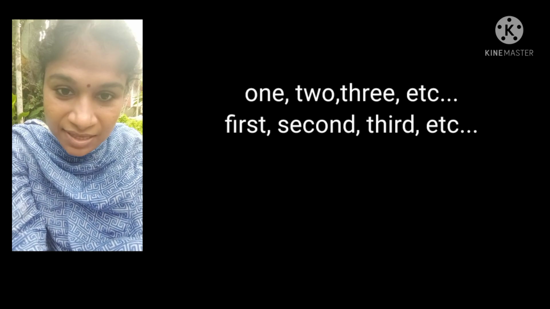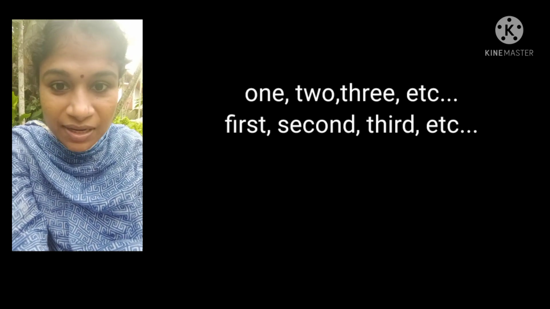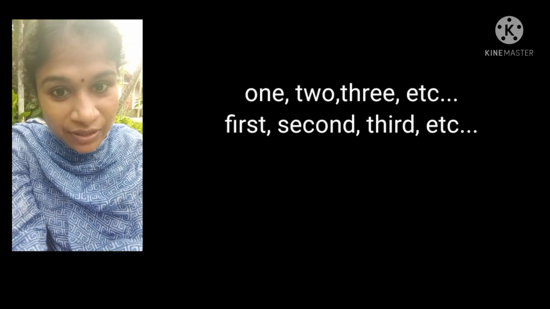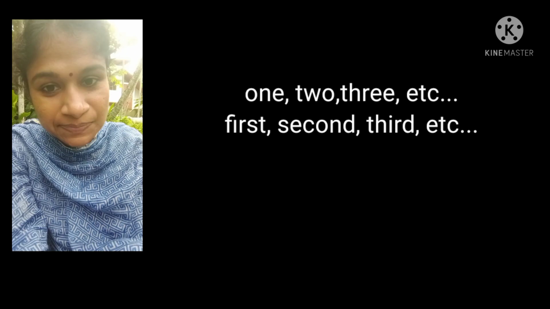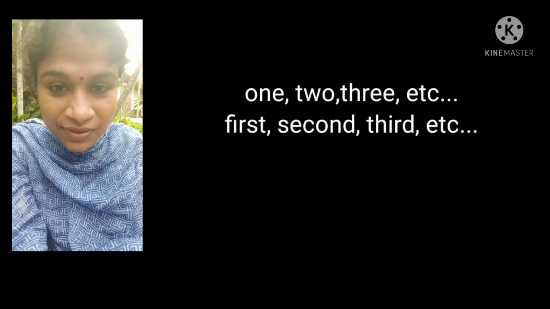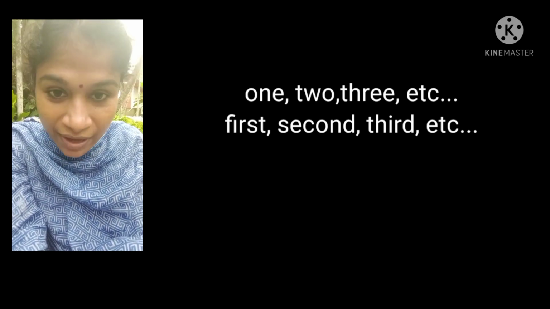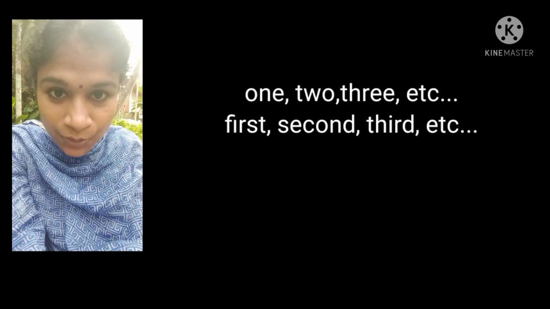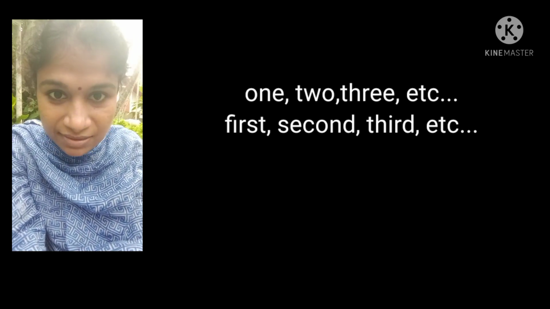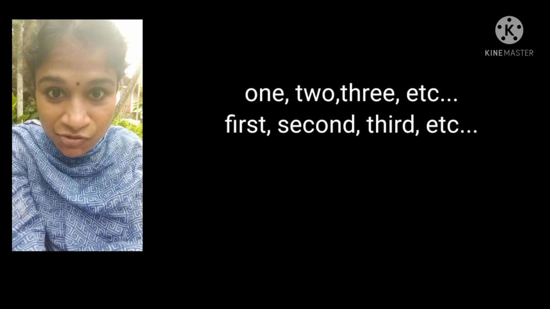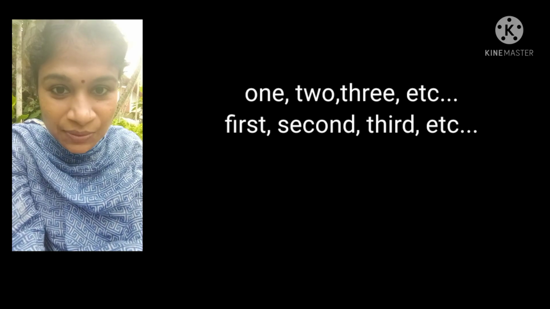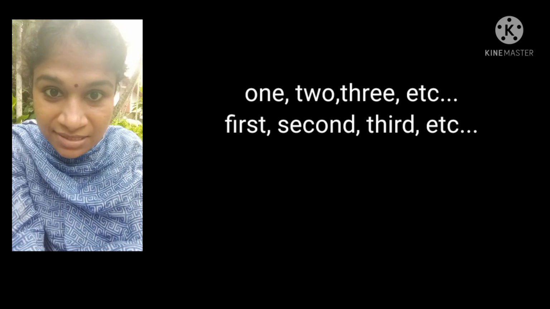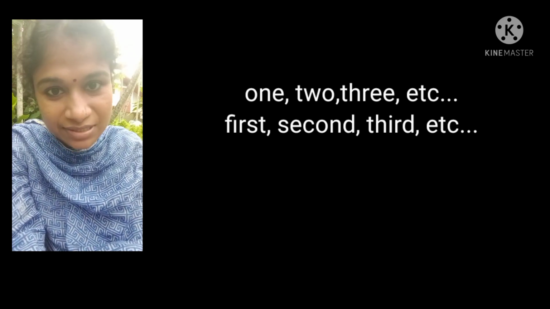It tells about the number of a noun like 1, 2, 3, 4, 10, 100, 1000, etc. And it also gives the place of a noun in a sequence, like first, second, third, fourth, etc. So it gives the number as well as the place of a noun in a sequence.